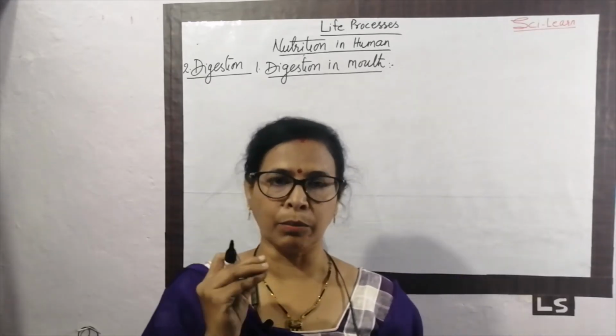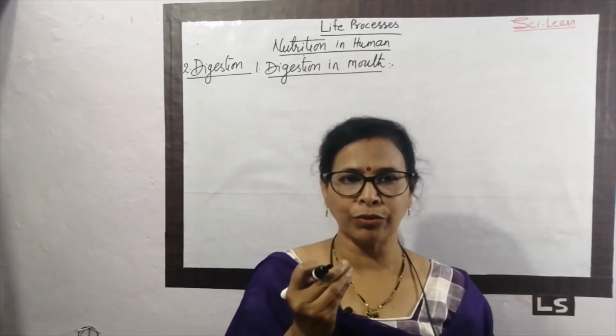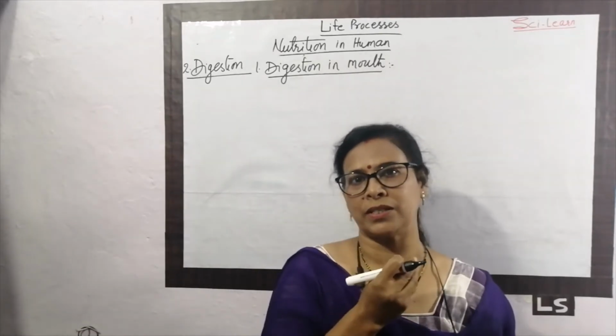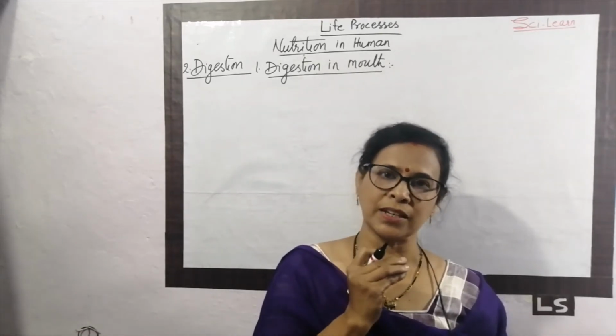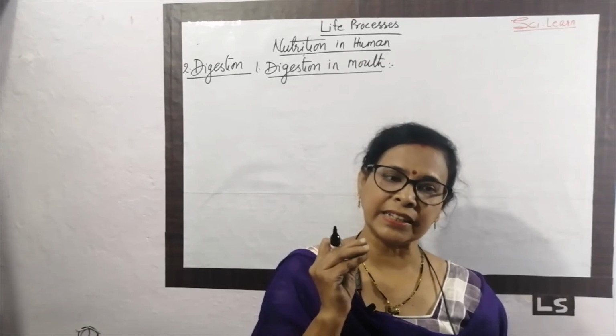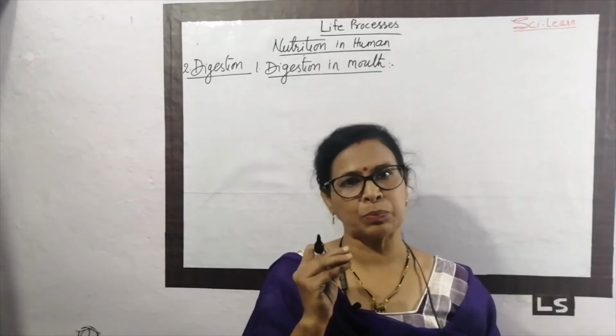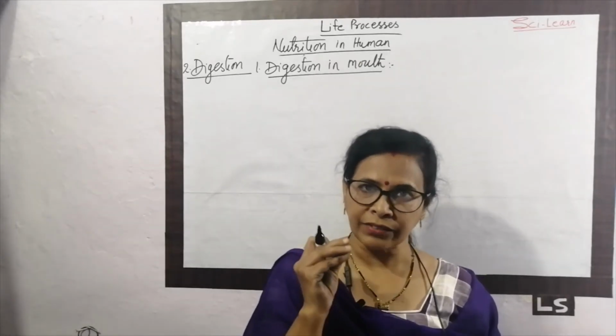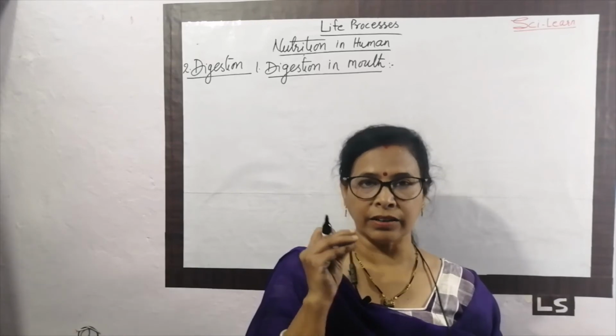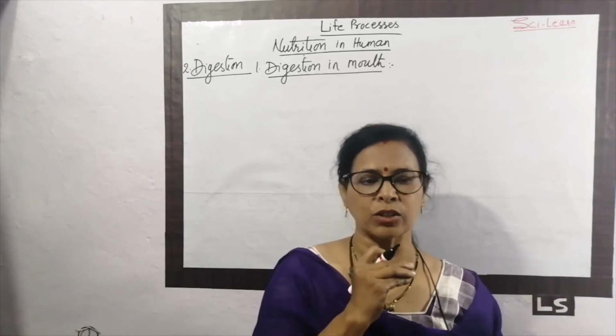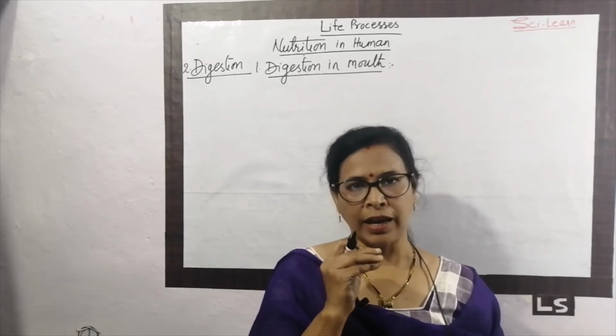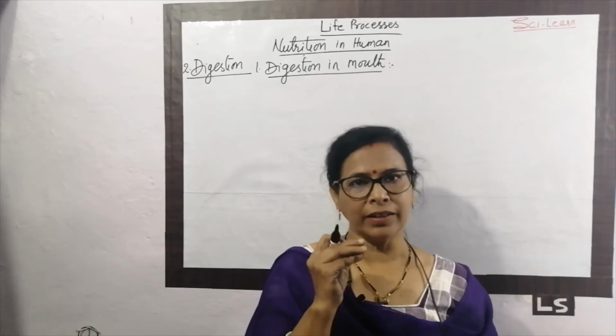जब भी हम सोचते हैं about the food, when we are thinking about the food, we get some watery substance in our mouth. That watery substance is actually the saliva that is secreted by the salivary gland which is present in our mouth. And that salivary gland and saliva, it contain one enzyme that is called the salivary amylase, and that is used for the chemical digestion.